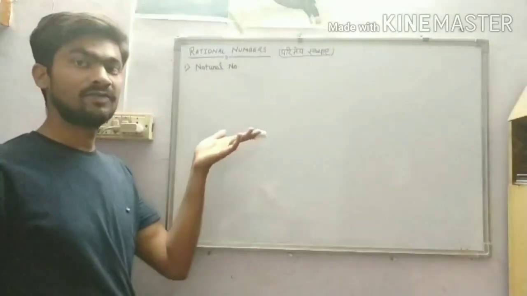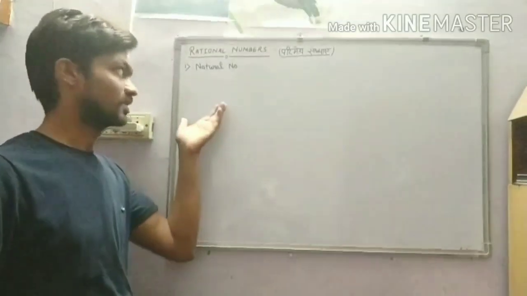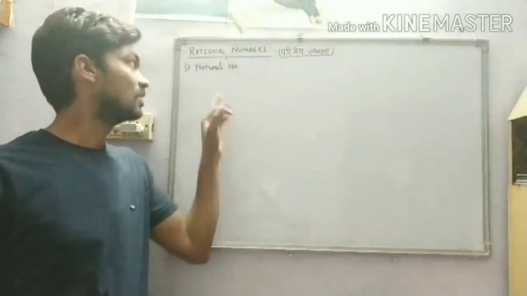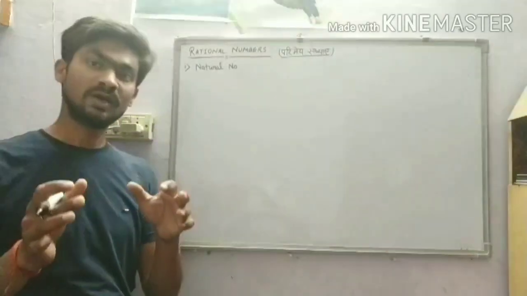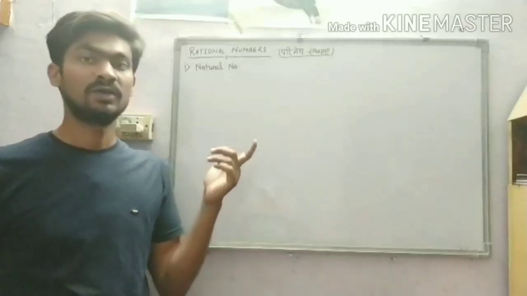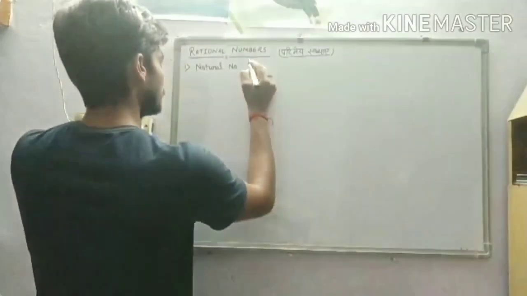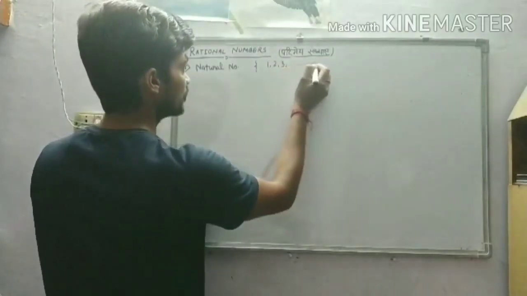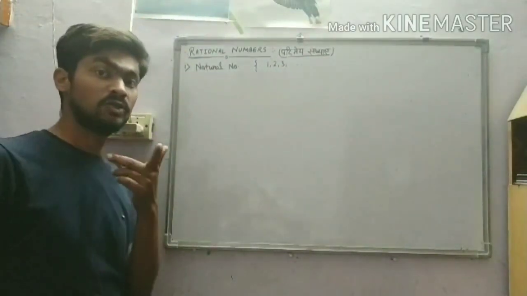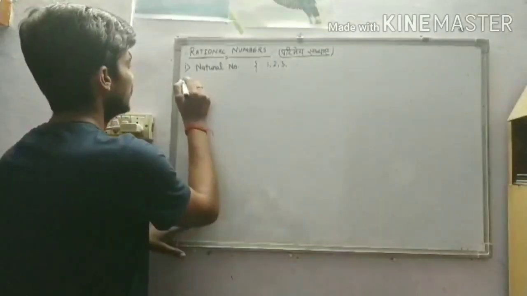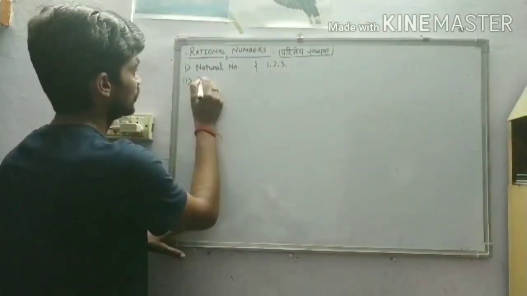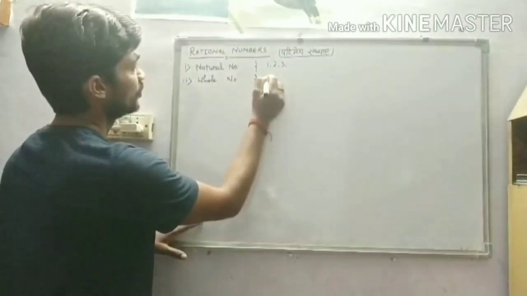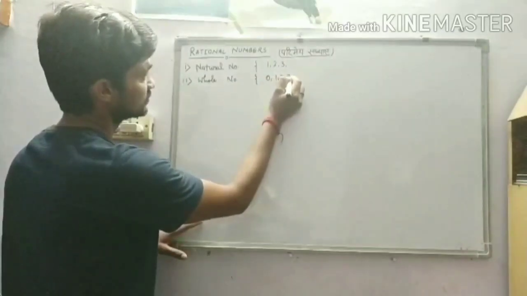Obviously, you have heard in your first class, in your class 5th, 6th, 7th also, you have studied about this. What is a natural number? Simply the counting numbers that you have studied are known as natural numbers. For example, 1, 2, 3, etc. These are the natural numbers. Further, if we include 0 in natural number system, we get whole number system.